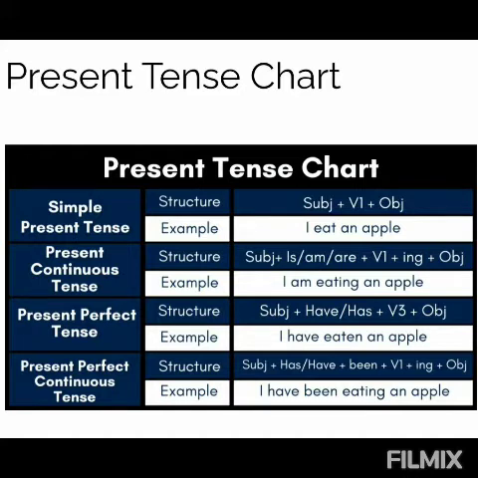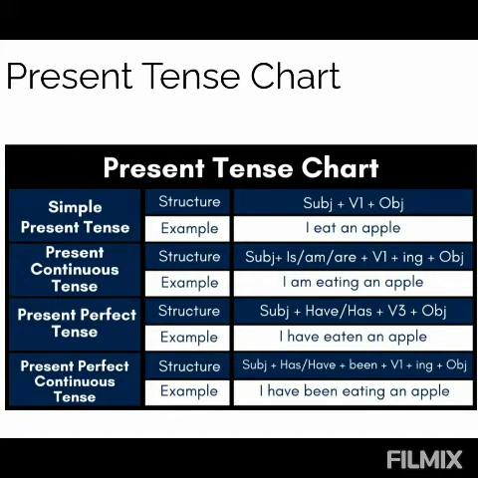Present tense. See this chart. In order to make simple present tense, the rule is subject plus verb first form plus object. Example: I eat an apple.